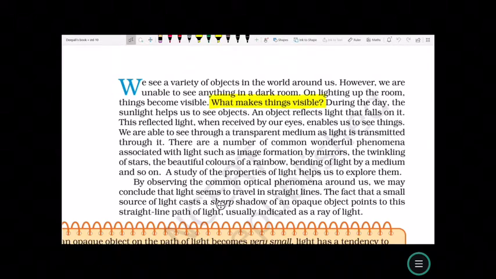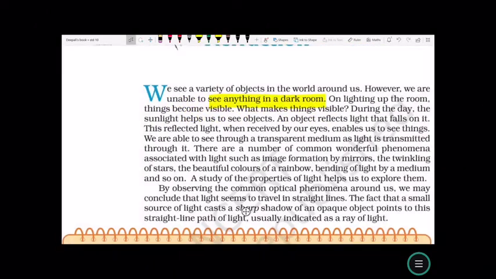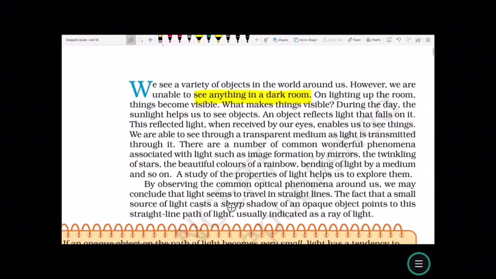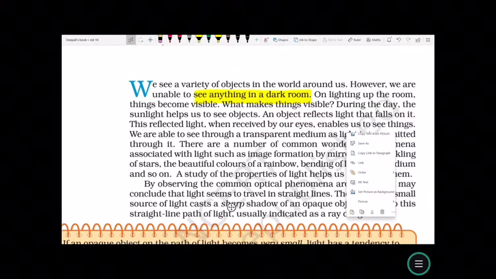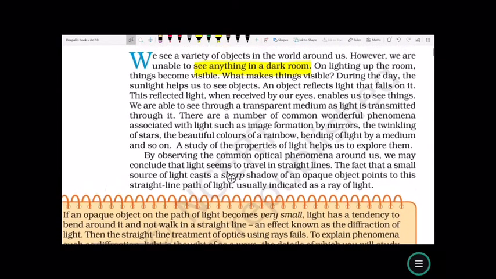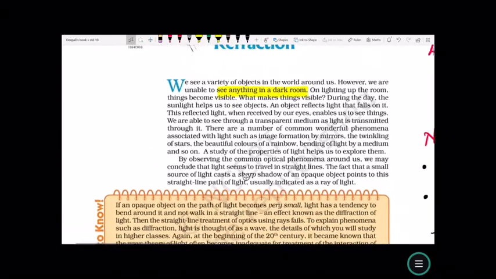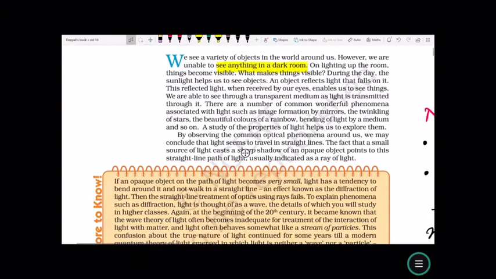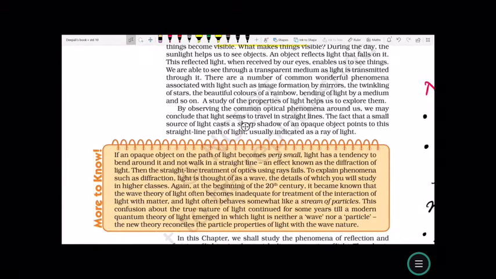The fact that a small source of light casts a sharp shadow on an opaque object points to this straight line path, usually indicated as a ray of light. So we can understand the properties of light from this.